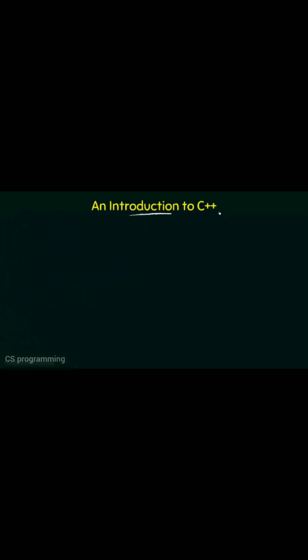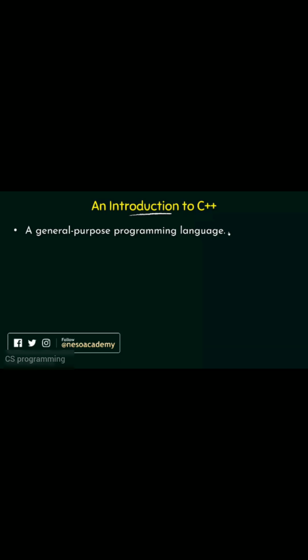So coming to the introduction to C++, C++ is a general purpose programming language. Now what do we mean by general purpose programming language? So general purpose programming language means it is a language that can be used for general purpose. That means it can be used for writing softwares in different domains. It can be used for writing softwares for different applications and different domains. So that is why we call it a general purpose programming language.